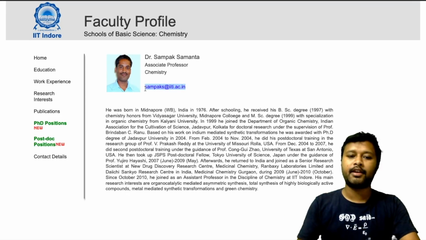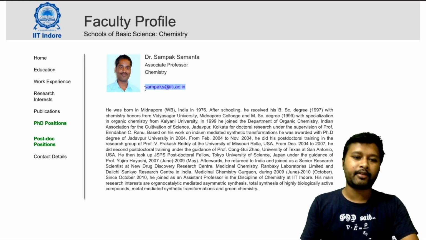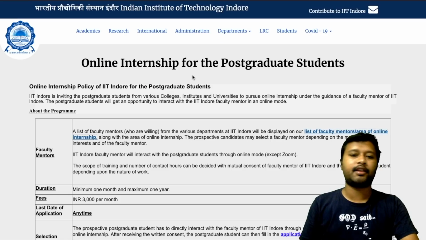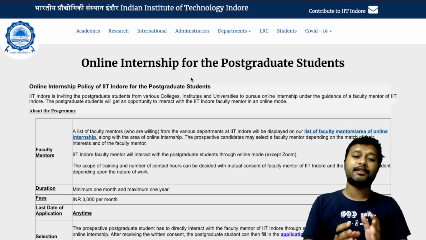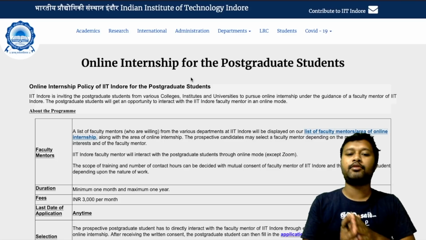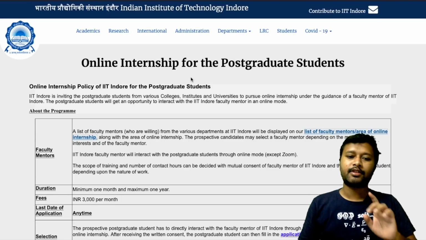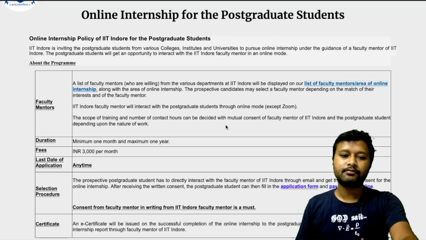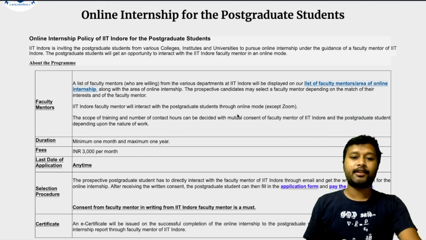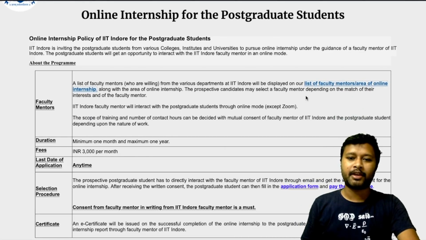Okay, what you have to mail? You have to mail him that you want to join an internship under him, and you have to tell your topic of interest. Then he is going to basically tell you whether he is interested to take you or not. So his consent is very important. Okay, so you have to take his consent. That's the first thing which you have to do. Consent is really very important, so make sure that you get that.